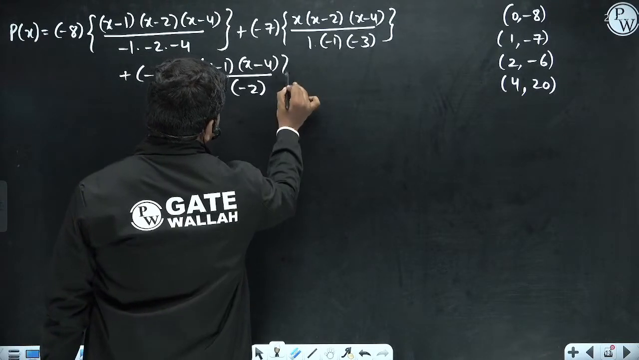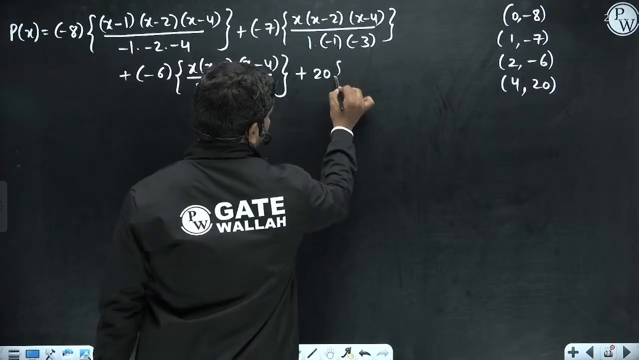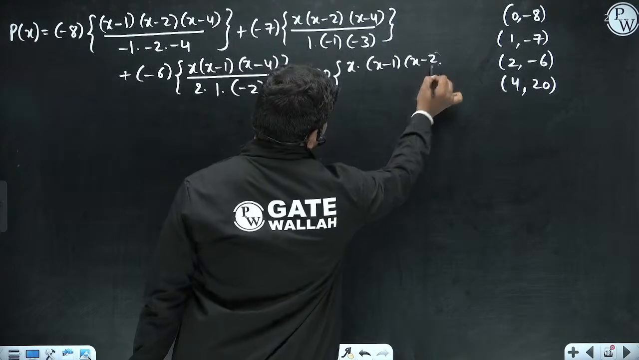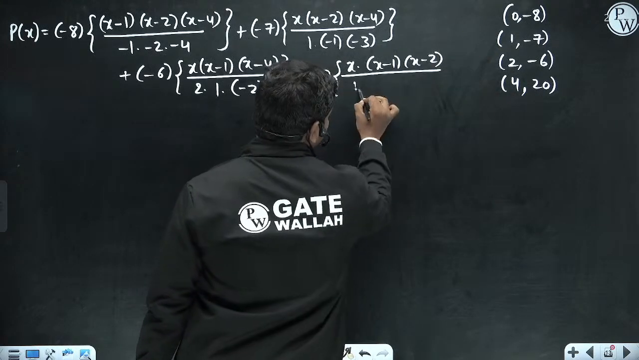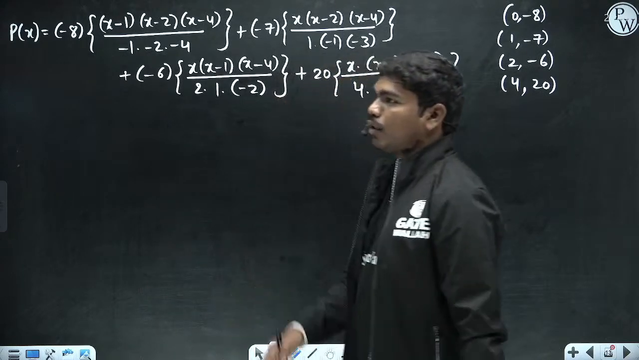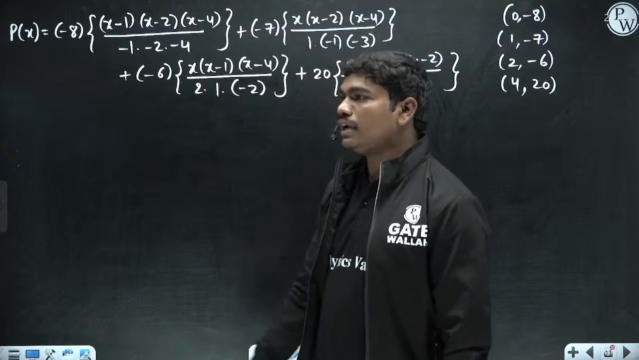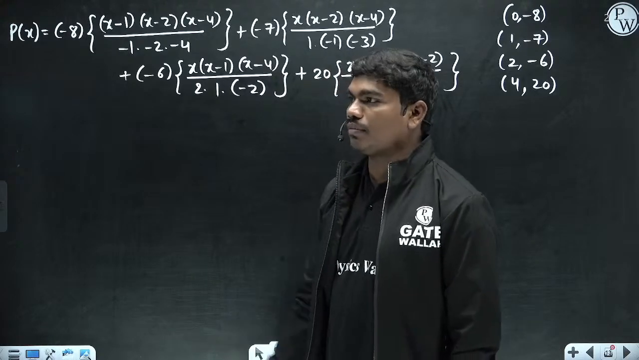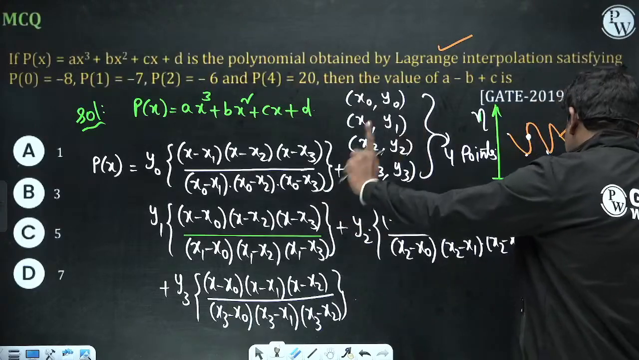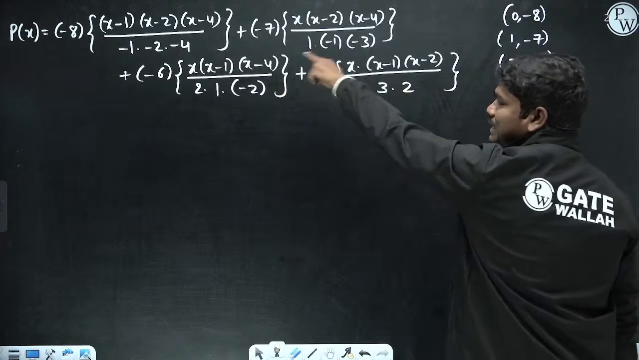Okay, so this is what you have, plus the last term, 20 times x into (x minus 1)(x minus 2) divided by (4 minus 0)(4 minus 1)(4 minus 2), which is 4 into 3 into 2. So this is basically the polynomial. Now you just have to simplify this equation, that's it. Clear? If you know this technique, the first step that you write in the exam, after writing these points, is this function actually.